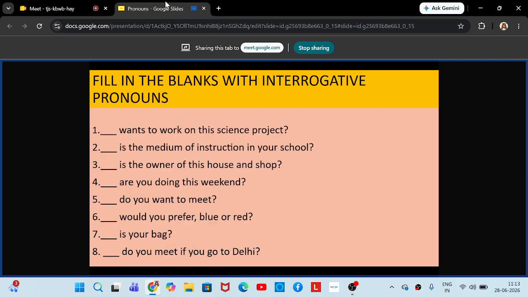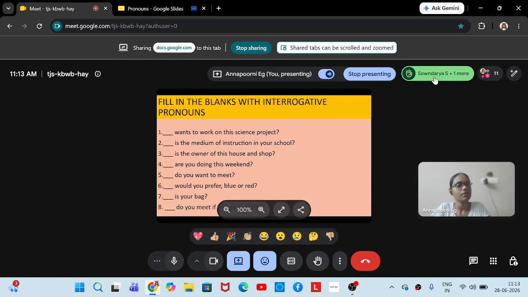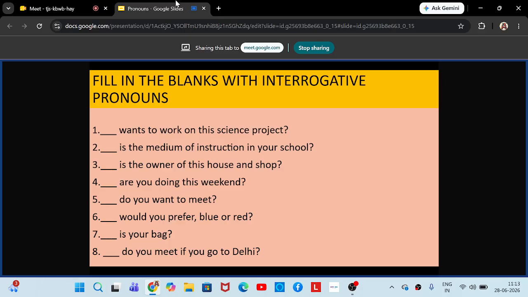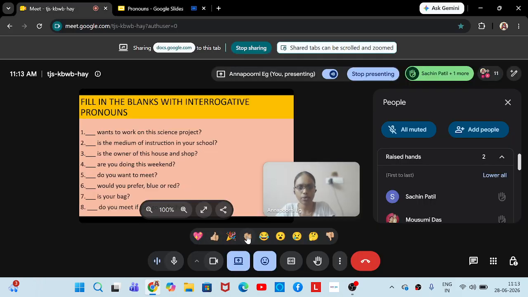Okay. So let us try doing this activity. Okay. So Soundarya has raised her hand first. You can try the first question now. Yes, ma'am. Who wants to work on this science project? Good. Who wants to work on this science project? So here you can see what wants to work will not come, which wants to work won't come, whom wants to work or who wants to work. None of these will come. So who is the correct answer. Who wants to work on this science project? Very good. So 1 point.